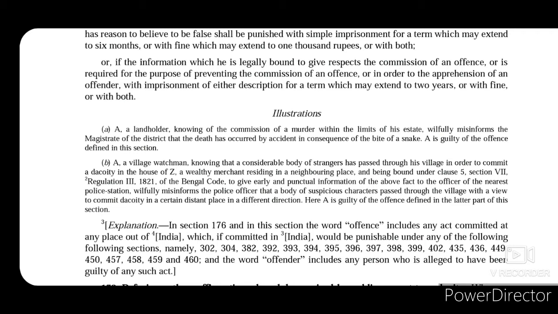In section 176 and in this section, the word offence includes any act committed at any place out of India, which if committed in India would be punishable under any of the following sections, namely these sections, and the word offender includes any person who is alleged to have been guilty of any such act. So the word offence includes all the offences that are committed at any place out of India as well as if it was committed in India. So it will have the same effect. It doesn't matter whether it is committed within the territories or without the territories of India, and would be punishable under any of these following sections that are mentioned here. And the word offender includes any person who is alleged to have been guilty of any such act.